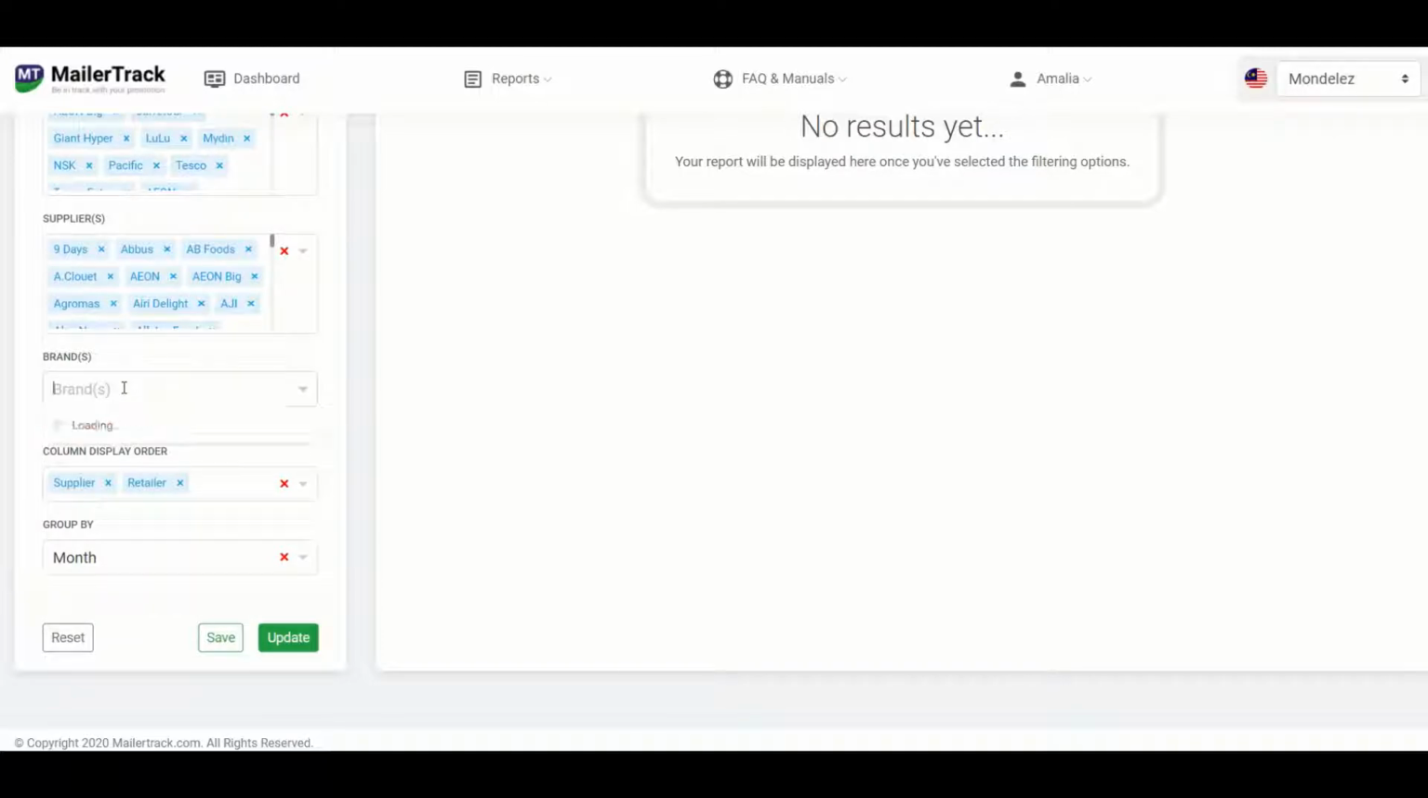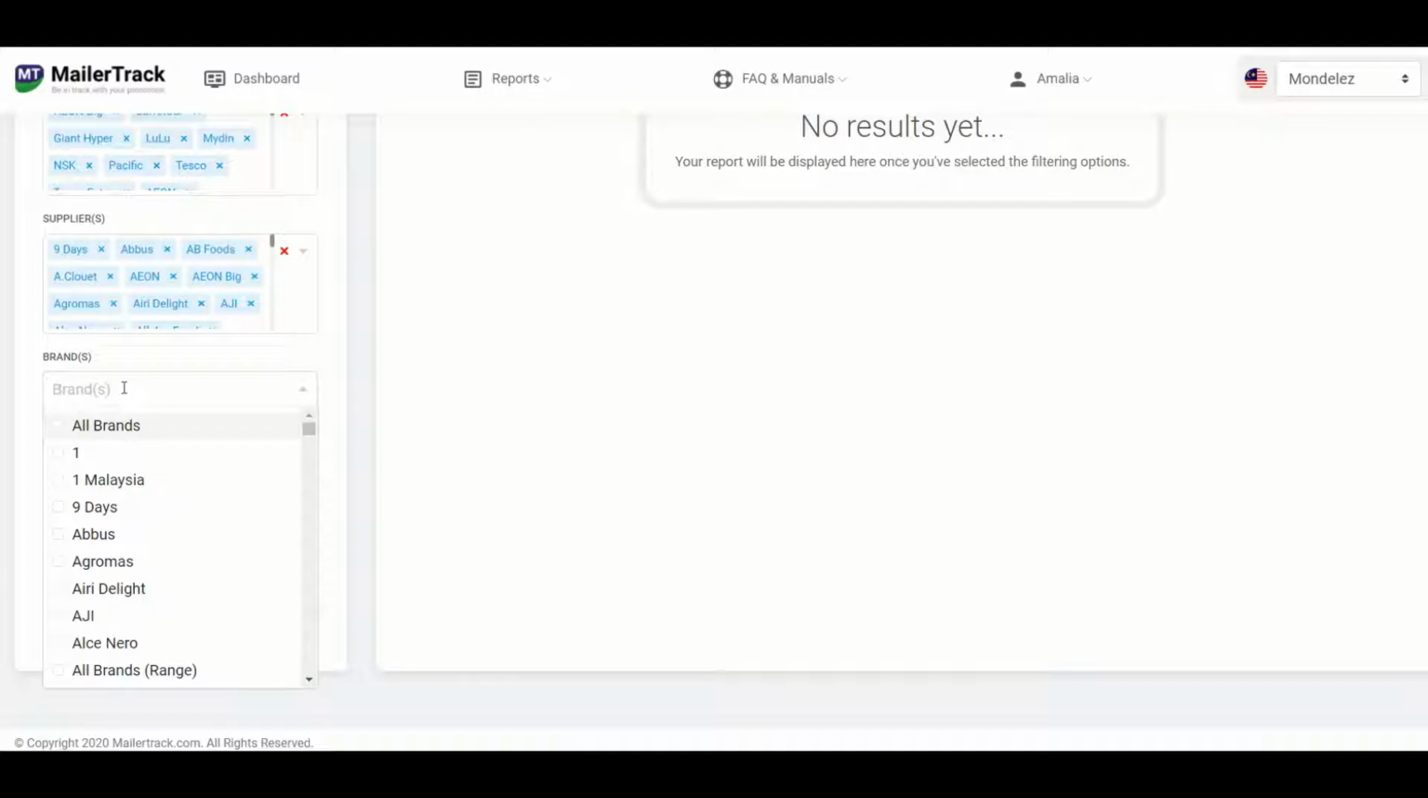Next is brands. So brands is based on the supplier selection. As we've chosen all suppliers for biscuits, what is listed here currently is all brands for biscuits. So again, you can look for the brands that you like to see. Otherwise, if you like to see all brands, you can click on all brands here.